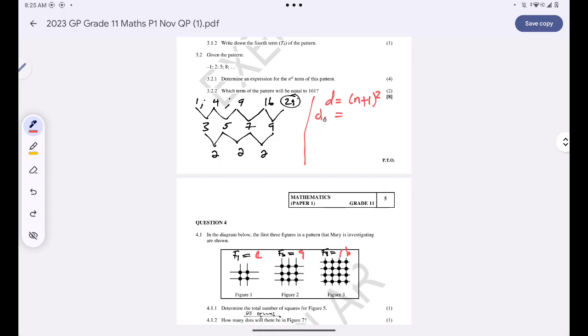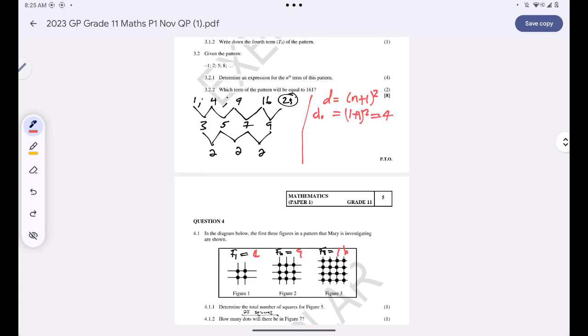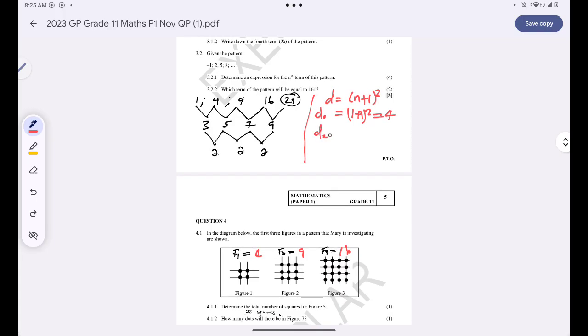Why? Because D1, the number of dots in the first pattern, is 1 plus 1 all squared. This gives me 4 dots, and there are 4 dots there. D2 is 2 plus 1 all squared, which gives me 9, so in figure number 2 there are 9 dots.